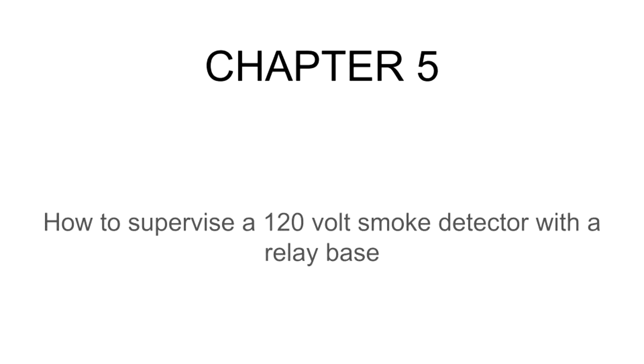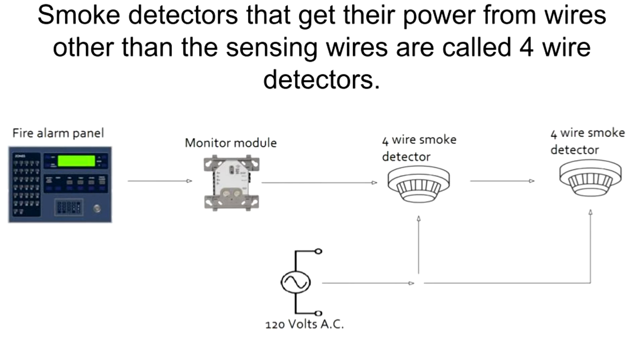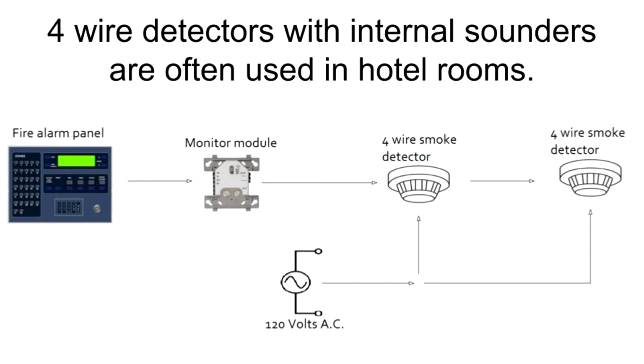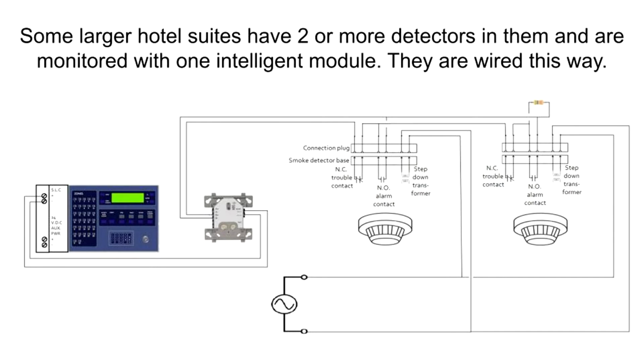Chapter 5. How to supervise a 120-volt smoke detector with a relay base. Smoke detectors that get their power from wires other than the sensing wires are called four-wire detectors. Four-wire detectors with internal sounders are often used in hotel rooms. Some larger hotel suites have 2 or more detectors in them and are monitored with one intelligent module. They are wired this way.